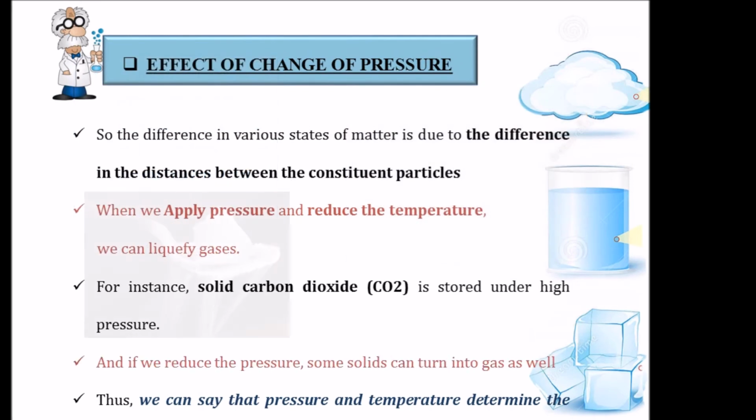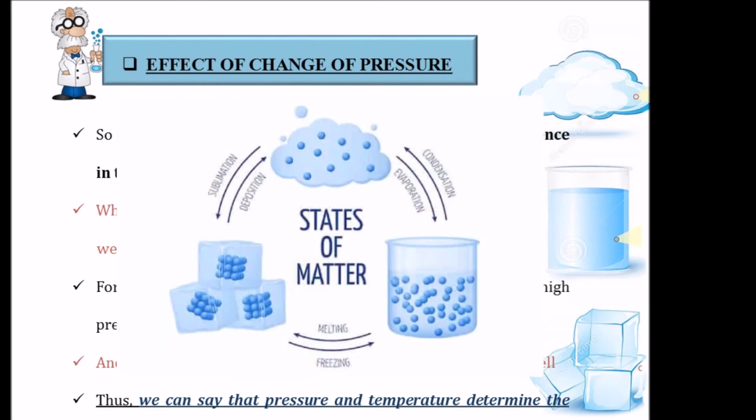So if you reduce the pressure, some solids like solid carbon dioxide can turn into gas as well. Thus we can say that the pressure and temperature determine the state of a substance, whether it will be solid, liquid or gas. So this is the interconversion of the three states of matter.